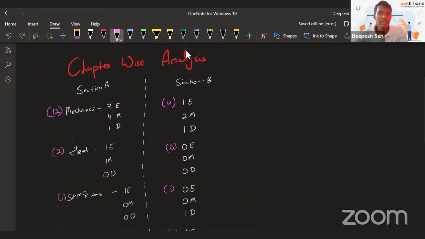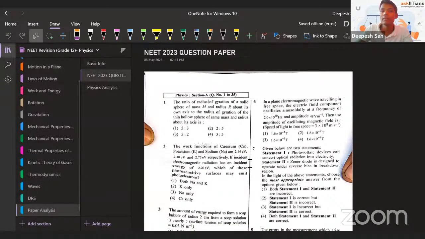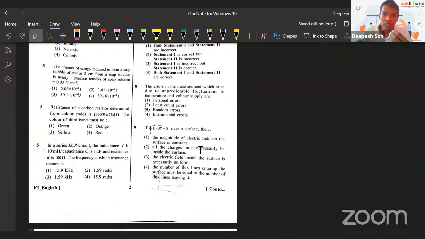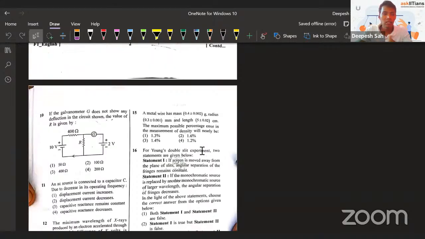So this is the chapter-wise analysis of the whole exam, both section A as well as section B. By saying that the physics exam was easy, I'm not actually lying. You can go through the exam and you will see such straightforward questions, whatever topic you choose. Some questions are difficult.